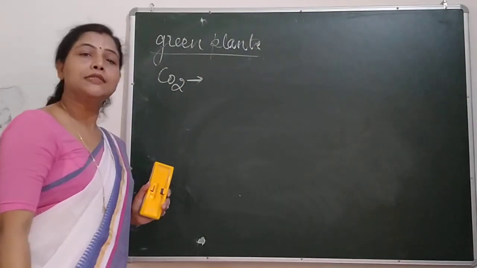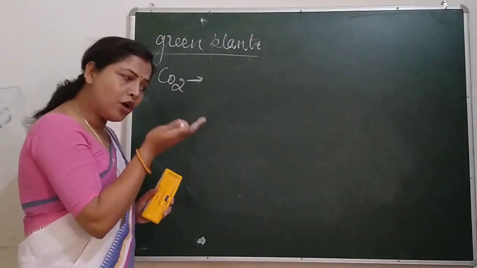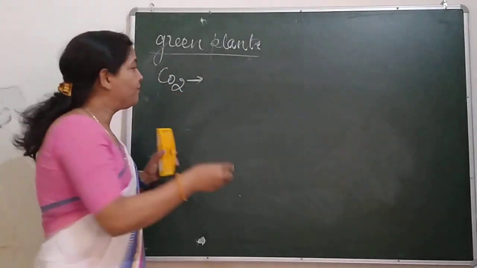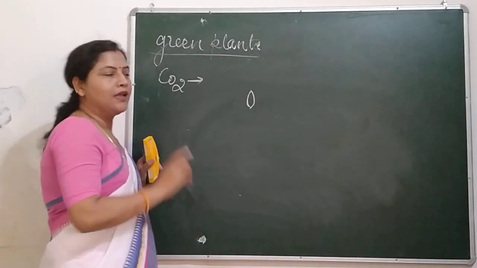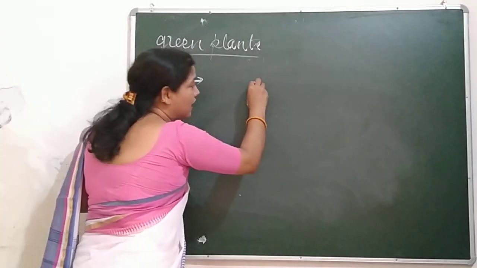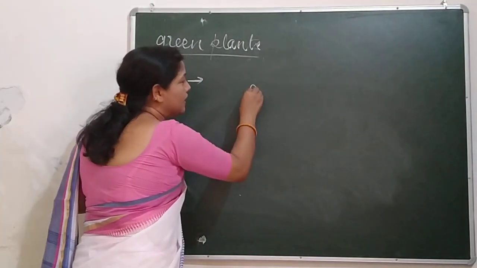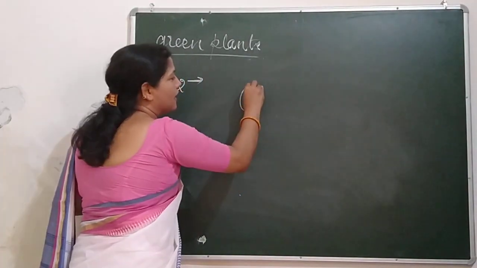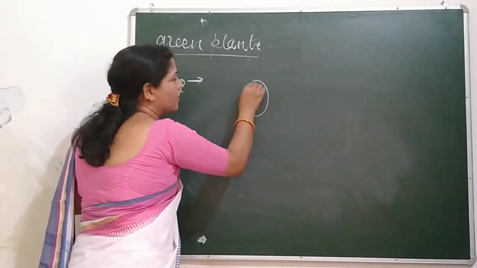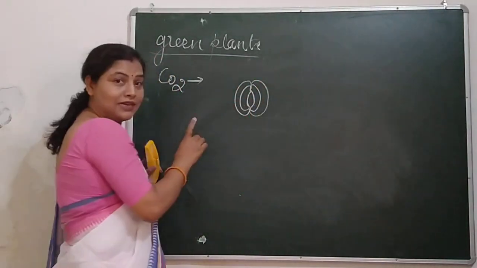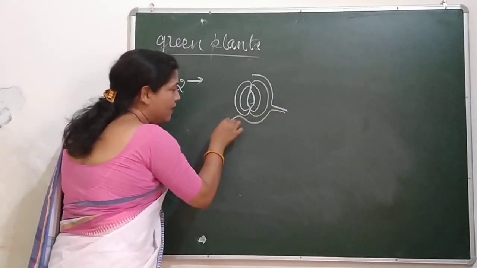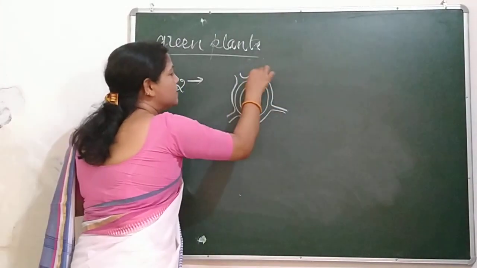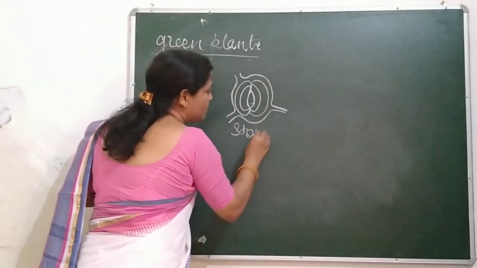From where do they get CO2? In the lower portion of green leaves, there are tiny openings which are guarded by guard cells. This opening together with the guard cells is called stomata.